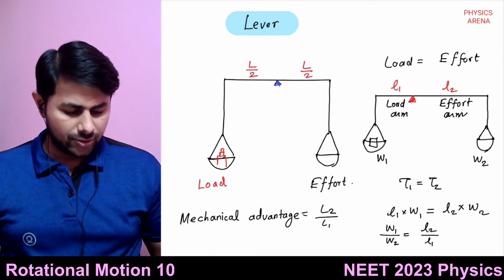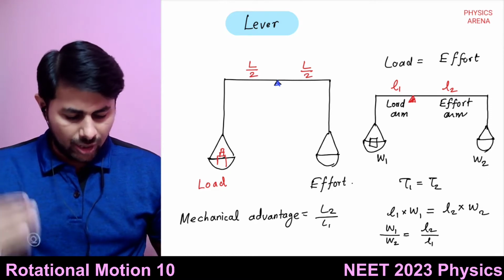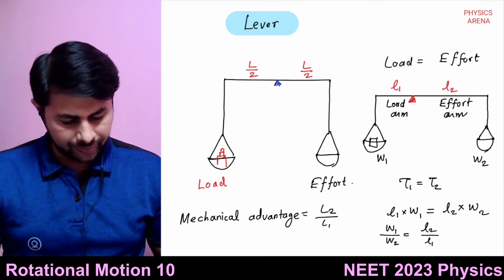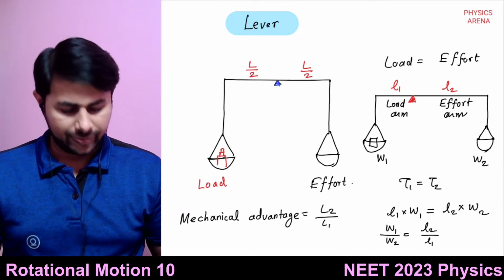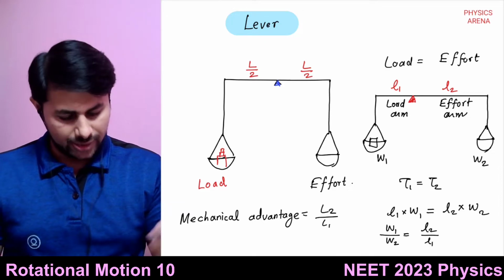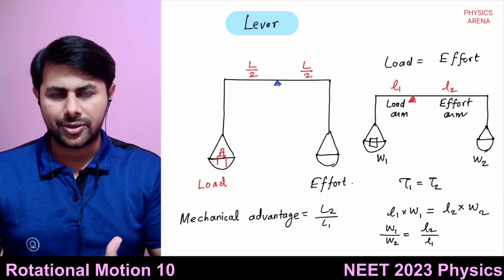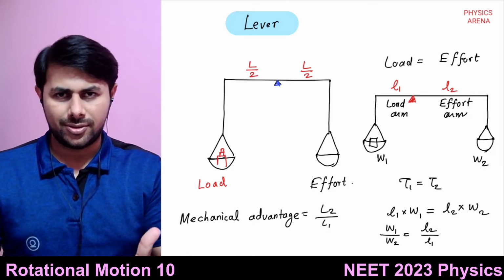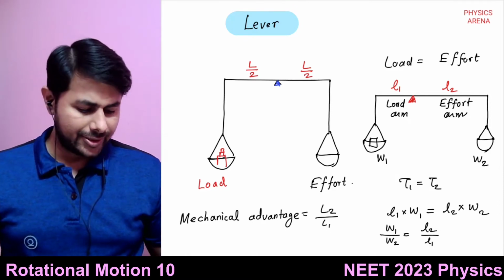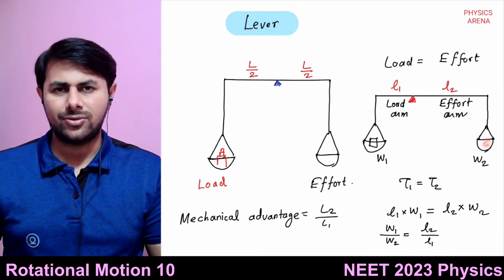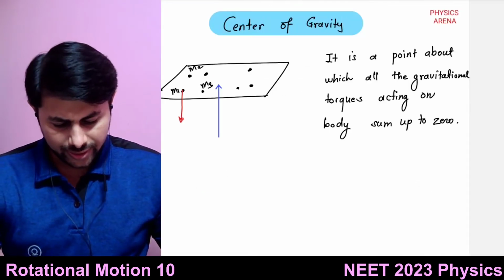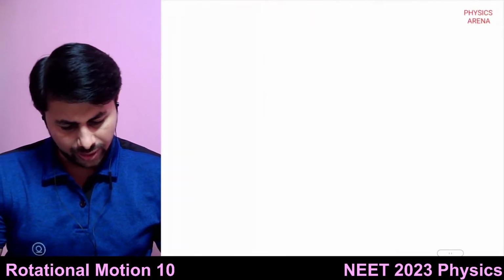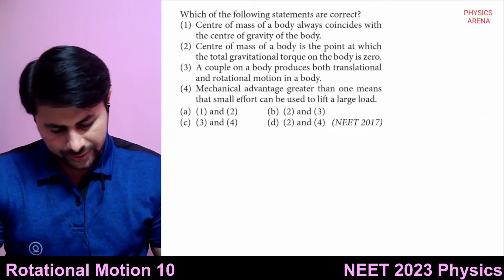So how many times the effort is multiplied, how big of a load you can lift by applying some effort, it is known as mechanical advantage. All right. So let us discuss some problems based upon this.